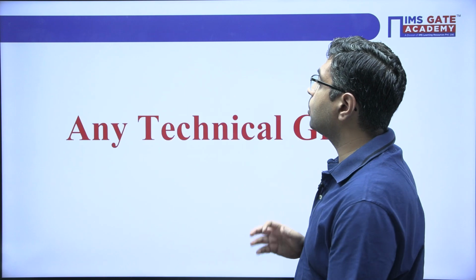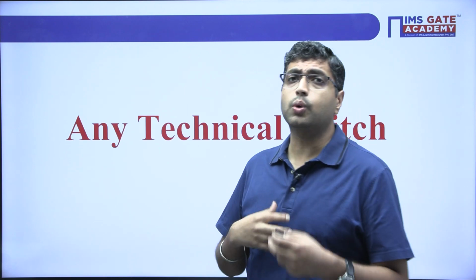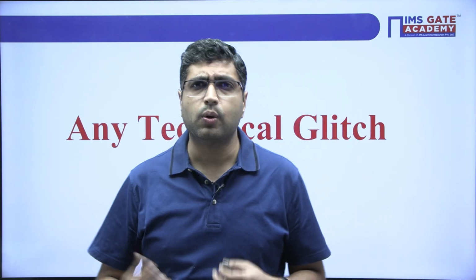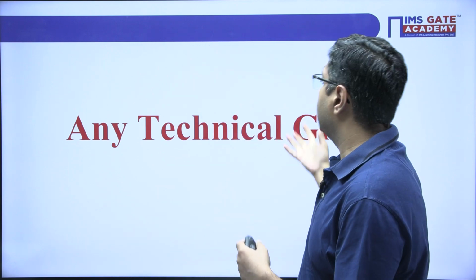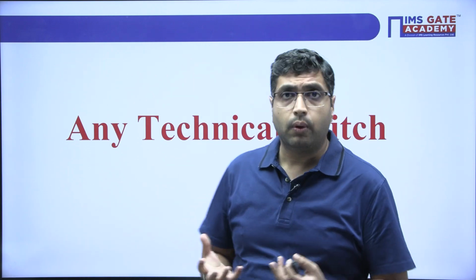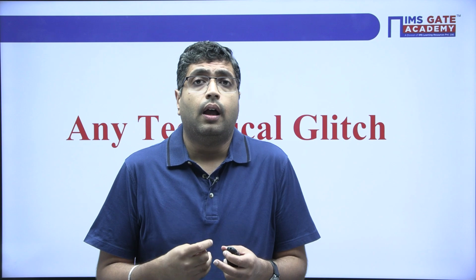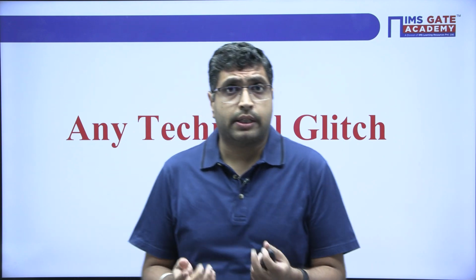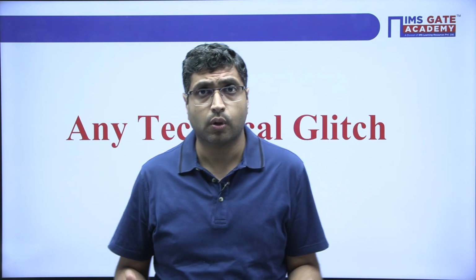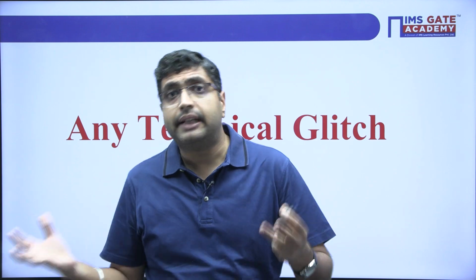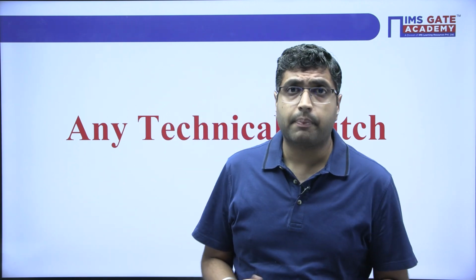So that's all on how to join and how to book a session. Now there are a few doubts that the students face. For example, if there is a technical glitch, sir, what should we do? If there is a technical glitch, for example, I am unable to book the session, I am unable to view the sessions, I am unable to get the link, and so on and so forth. By link I mean the meeting link, right? So if something like this happens, what should I do?